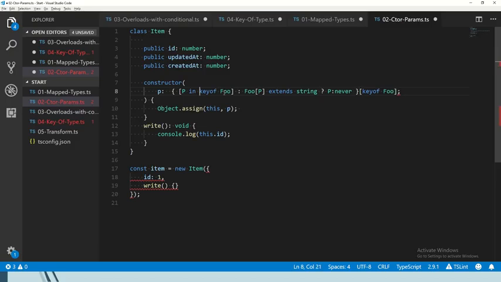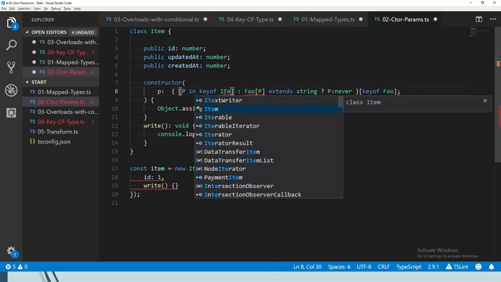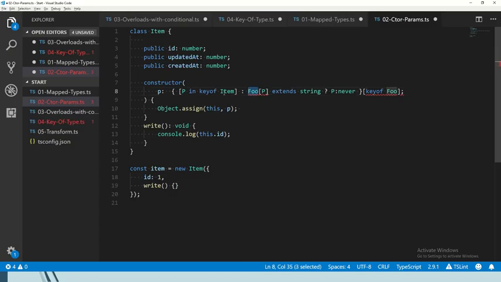Obviously, we could create a generic type alias for this same as Partial, but we're going to just write it here, and we're going to say, okay, if we take all of the keys of Item, if Item extends, what do you think? Well, method, what are really methods? Function. If it extends Function, then never otherwise. Exactly. Never otherwise P. And of course, we have to say there keyof Item.